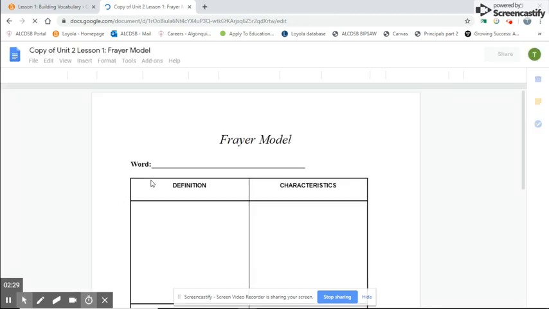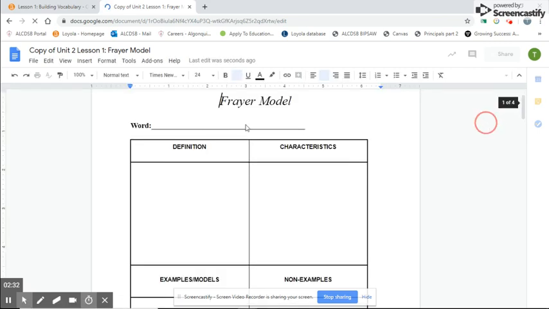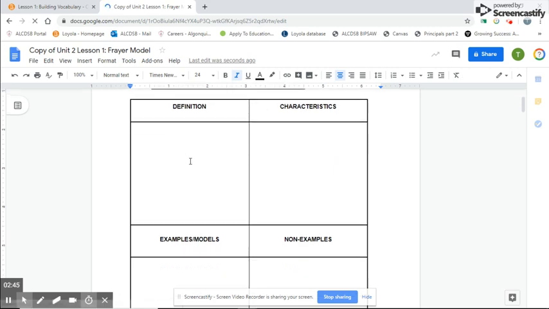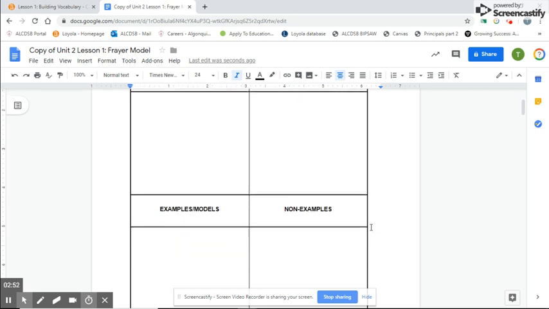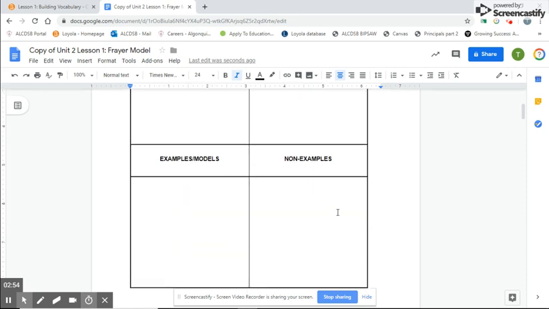This is the Frayer model, which is a way for people to understand and improve their vocabulary. I'll show you an example, but you're going to type in the word here, and you're going to find the definition, the characteristics, examples, and non-examples for that word. Just a note about non-examples. Some people have asked, what's a non-example? Well, sometimes you can understand something better by understanding what it is not, as opposed to what it is.